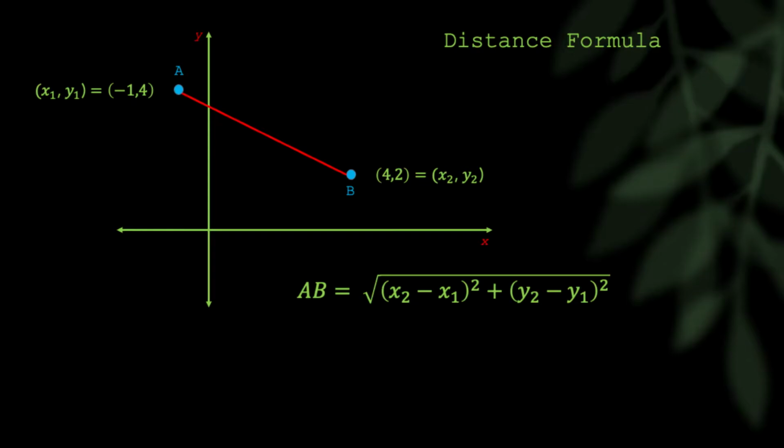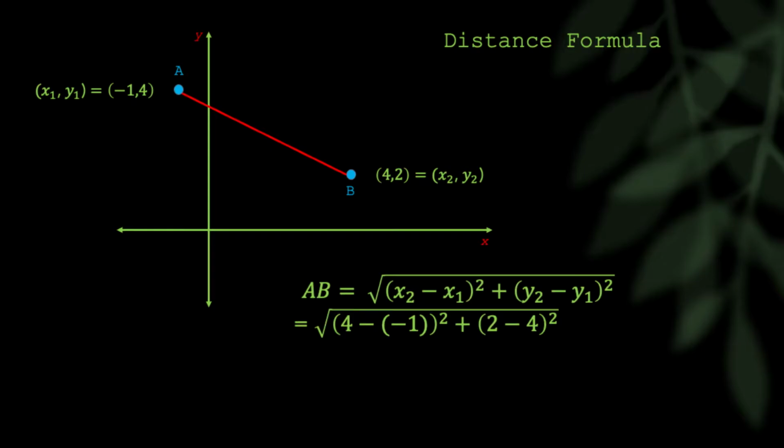And in this example, I've worked it out here. As you can see, you have 4 minus -1 for the 2 x points, and 2 minus 4 between the 2 y points. We square those, add those together, take the square root, and I get 5.39 in this case.